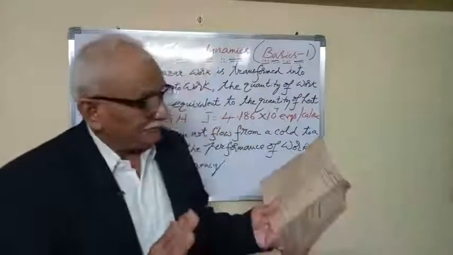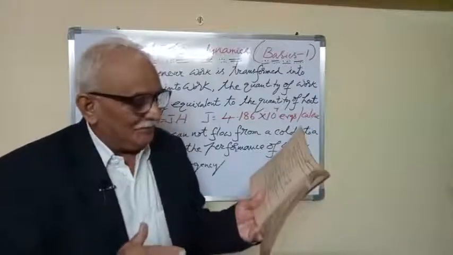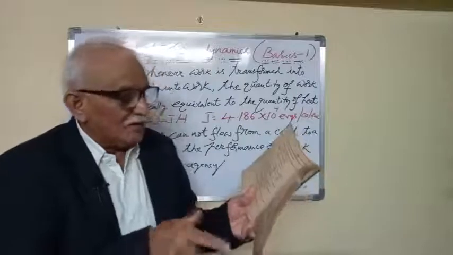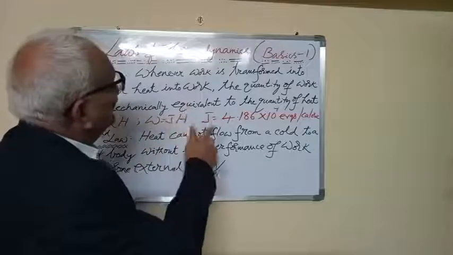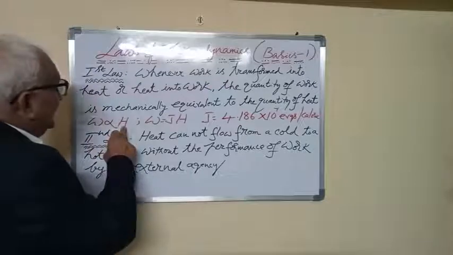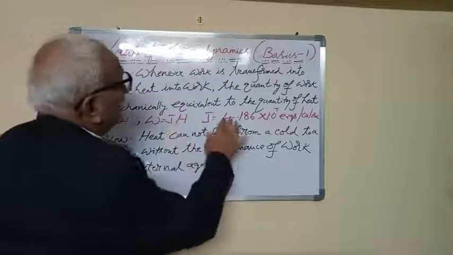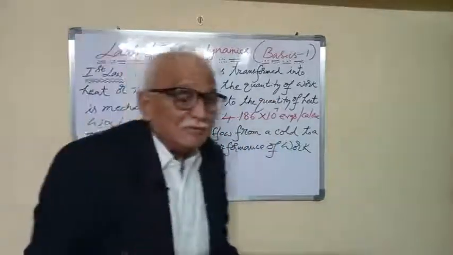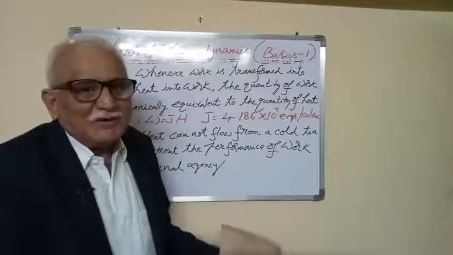Now, see, the first law of thermodynamics is very clear that whenever work is transformed into heat or heat into work, the quantity of work is mechanically equivalent to the quantity of the heat. So, work is proportional to heat; work is equal to heat with a constant, that's what we call Joule's constant, 4.186 into 10 to the power of 7 ergs per calorie. Okay, this is the first law of thermodynamics.